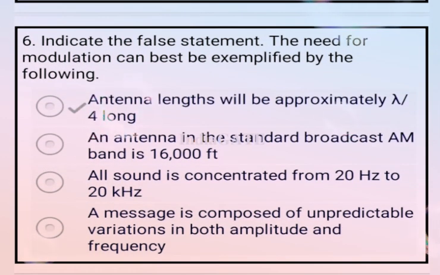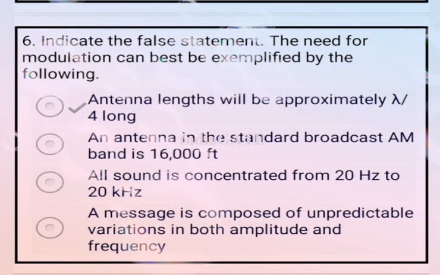Indicate the false statement. The need for modulation can best be explained by the following. Here are options A, B and C. Option A is defined as: antenna length will be approximately lambda by 4 long. Option B, an antenna in the standard broadcast AM band is 60,000 feet.